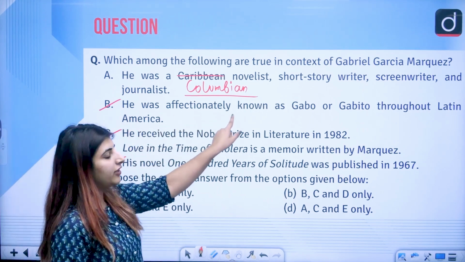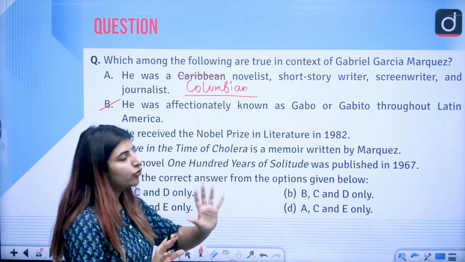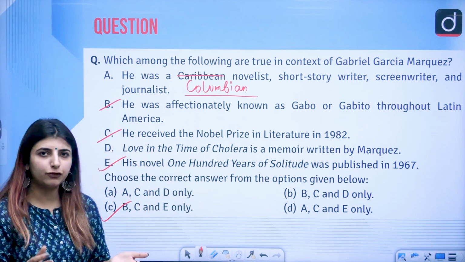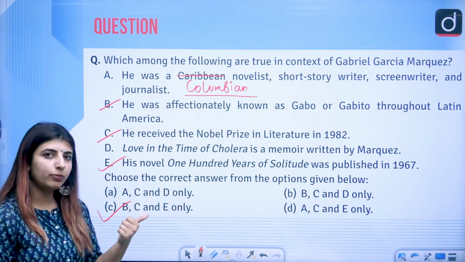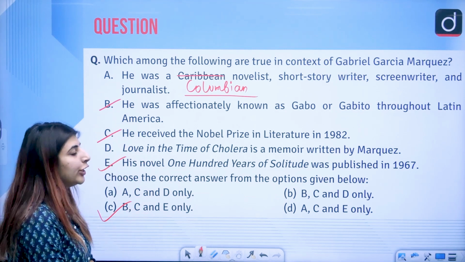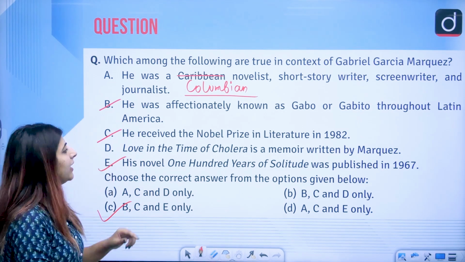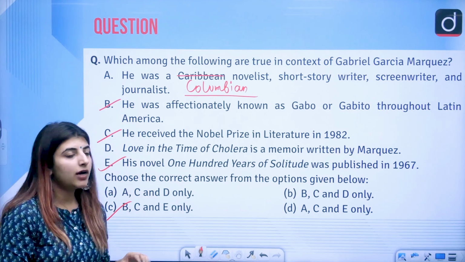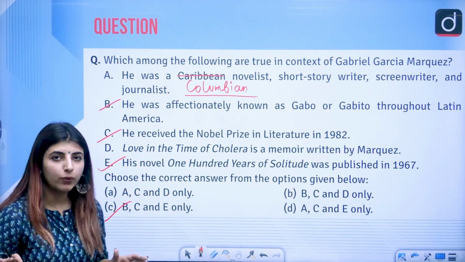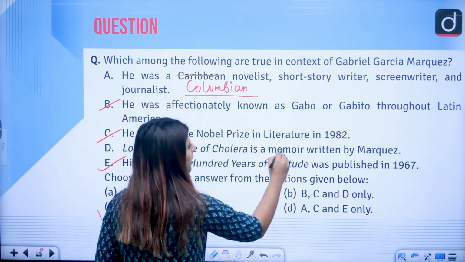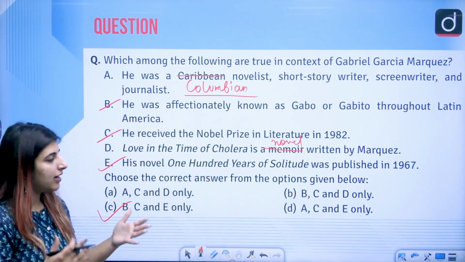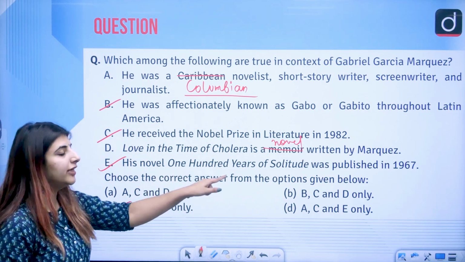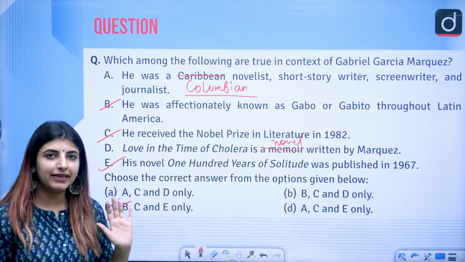Next, he was affectionately known as Gabo throughout Latin America. Yes, of course, he was known by this nickname. Third, he received the Nobel Prize in Literature in 1982. Correct. Fourth, Love in the Time of Cholera is a memoir written by Marquez. No, it's not a memoir, but it is a novel written by Gabriel Garcia Marquez. His novel One Hundred Years of Solitude was published in 1967.